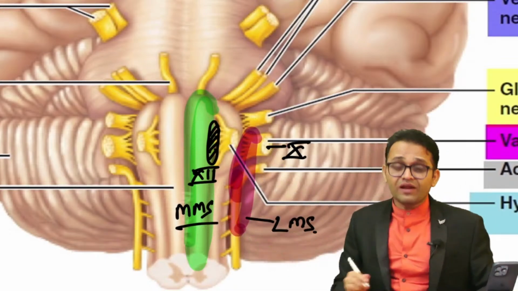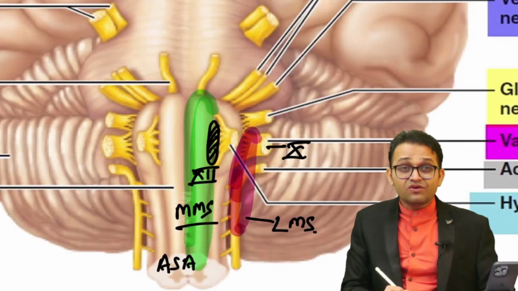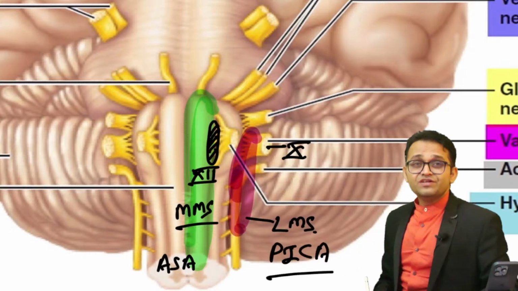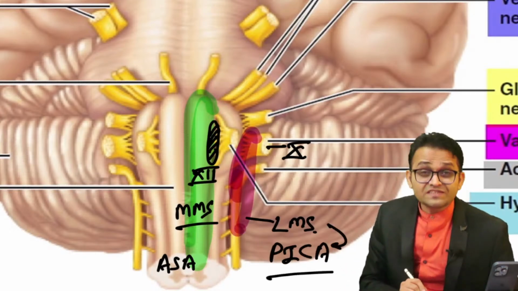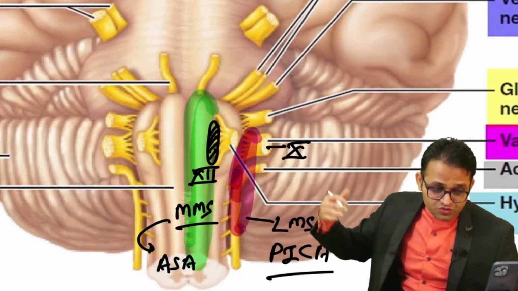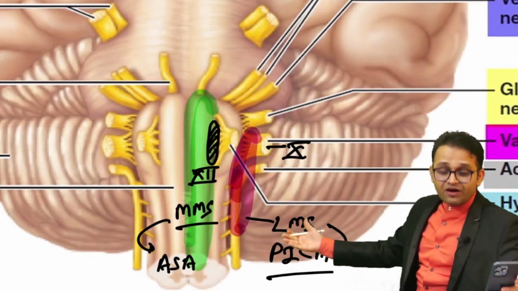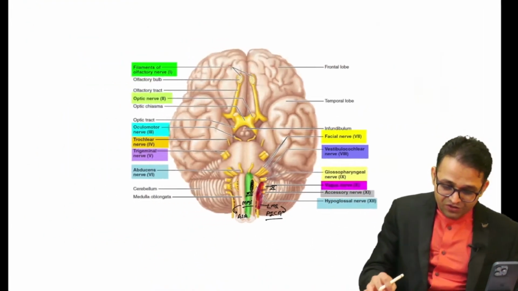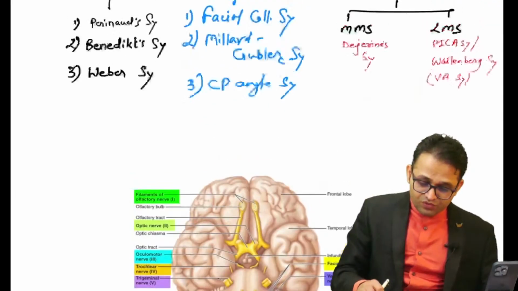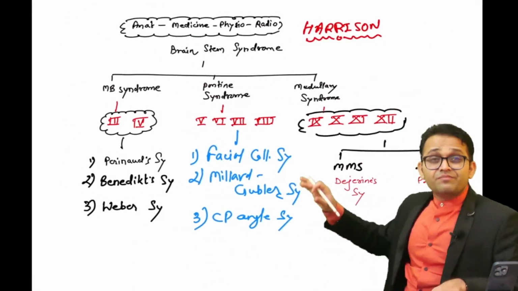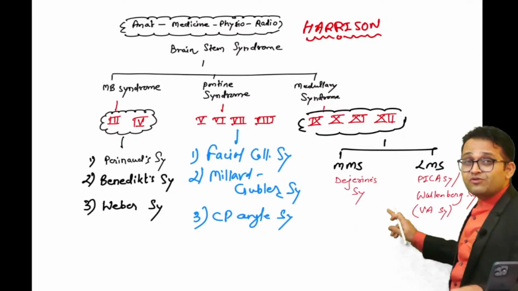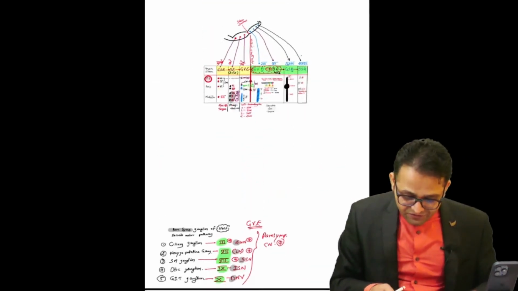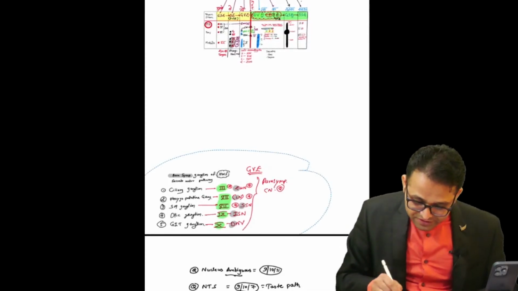The midline part of the medulla is supplied by the anterior spinal artery, while the lateral part of the medulla is supplied by the posterior inferior cerebellar artery. So lateral medullary syndrome is due to the posterior inferior cerebellar artery, while the medial medullary syndrome is due to the anterior spinal arteries. So these are the different points which you can understand further. These are the beautiful integrations: the midbrain syndrome, the medial medullary syndrome and the lateral medullary syndrome. So this was the topic, and at the end we are going to revise.